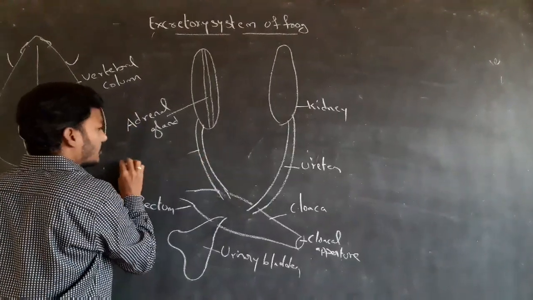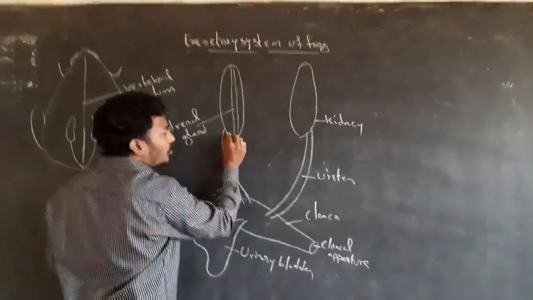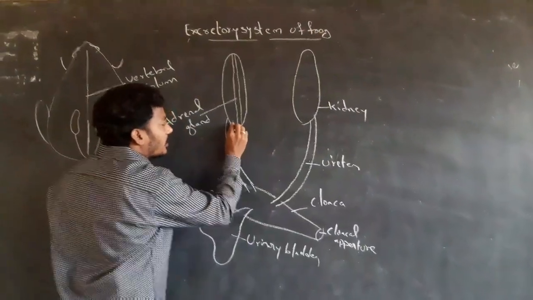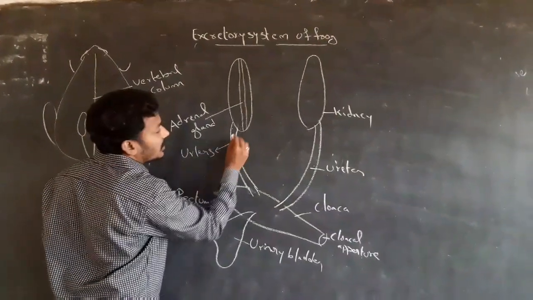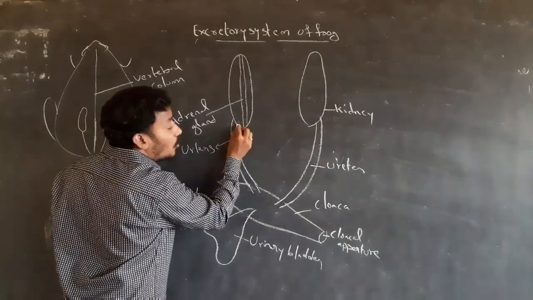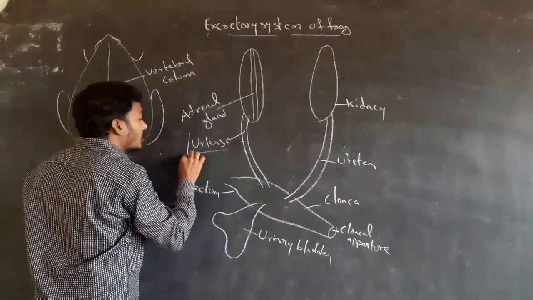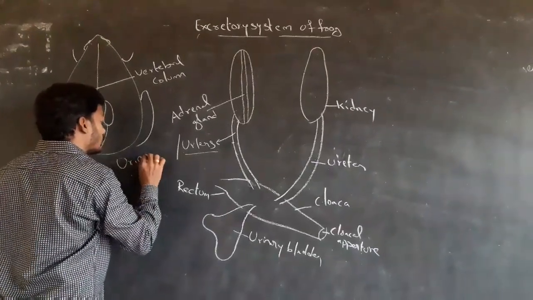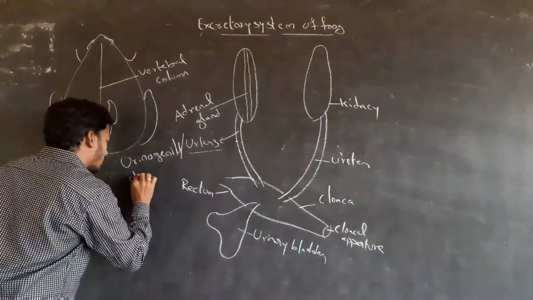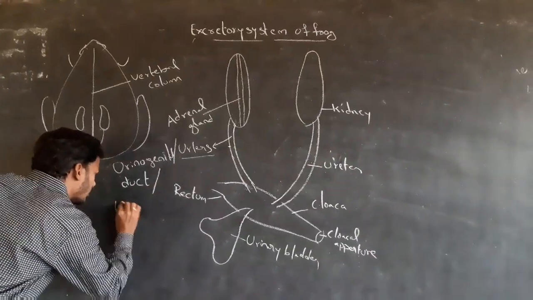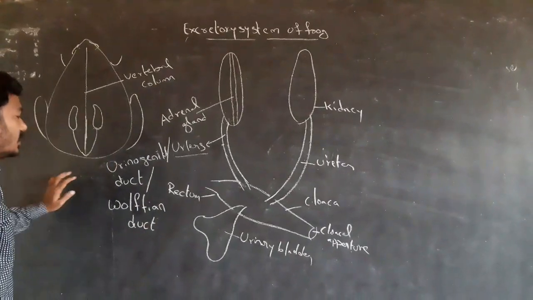Next, ureters. From the posterior outer margin of each kidney arise tubes called ureters, or urinogenital ducts, or Wolffian ducts.